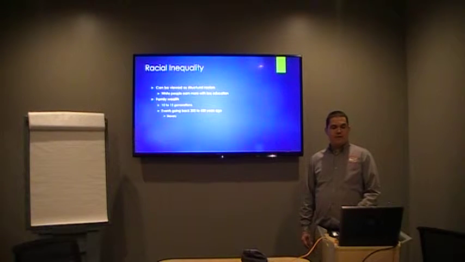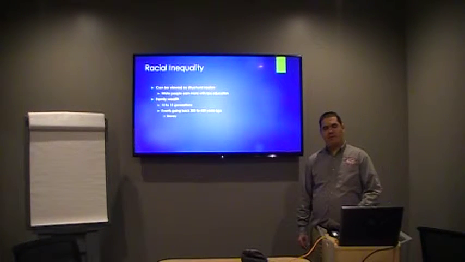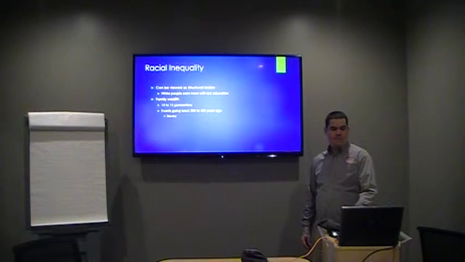Racial inequality can be viewed as structural racism in the way that white people generally earn more money with lesser amounts of education. A lot of this is accumulated wealth, which can be tracked back 10 to 15 generations, which coincides with slavery.